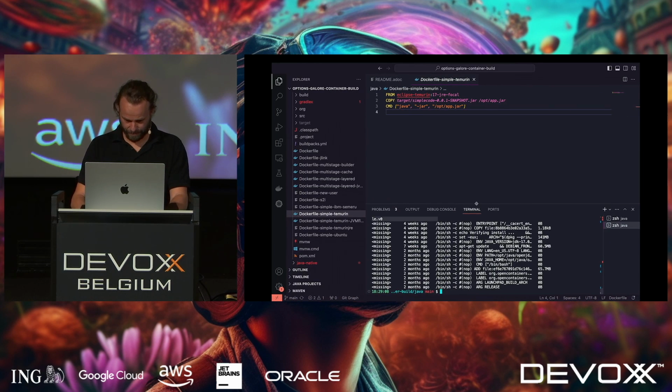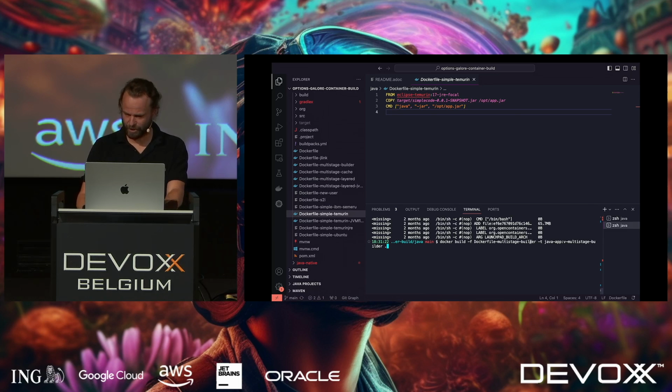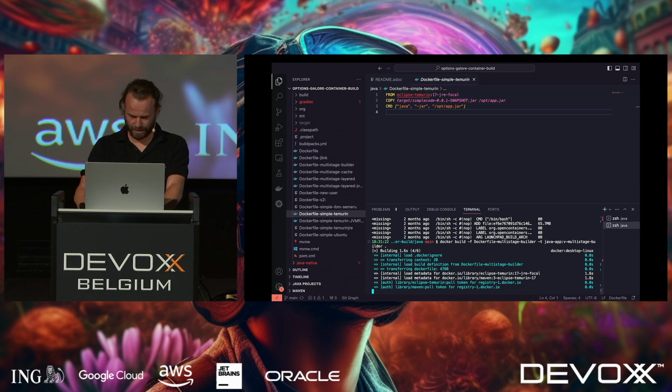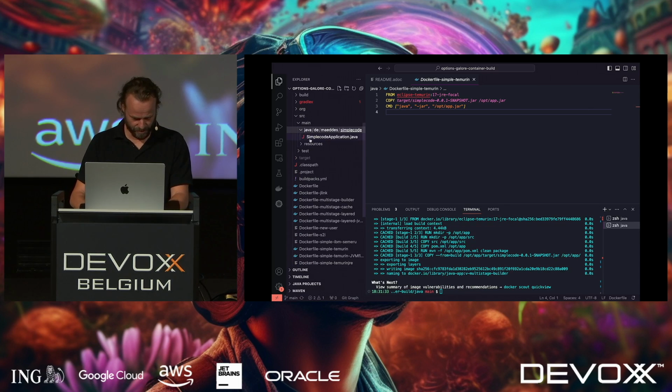So if I show that real quick here, I'm going to say I'm using this one, the multi-stage builder. And when I execute it, you will probably see that this one didn't do anything because I built it before. So let me do a quick change in the source code.